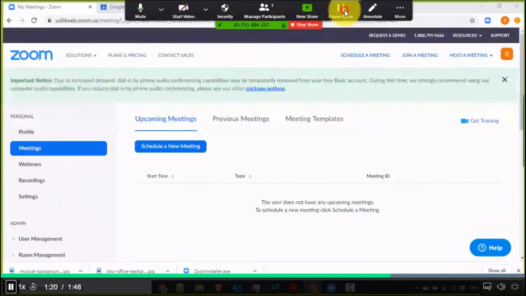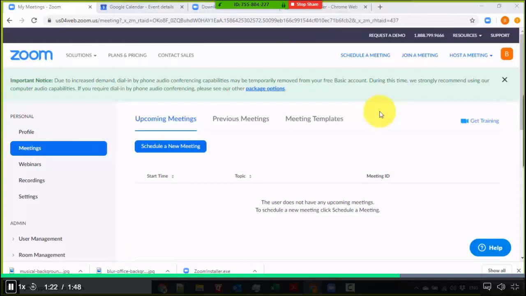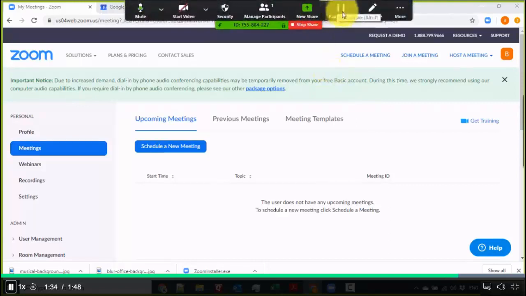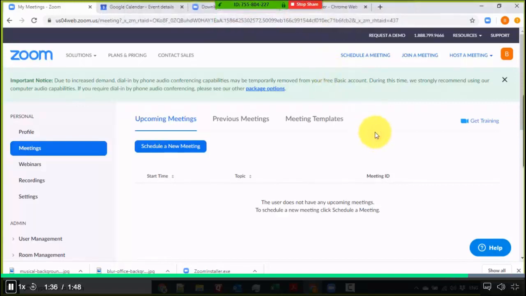And then I could just go for resume share. And just by doing that, your audience doesn't see a thing, and doesn't know whatever's happening in the background. So that's a cool thing, and it's pretty handy. You don't need to hover up and then click pause share. If you need to do something offline quickly, just Alt-T, pause your share, and then after that, you could just unpause it and carry on with your presentation.